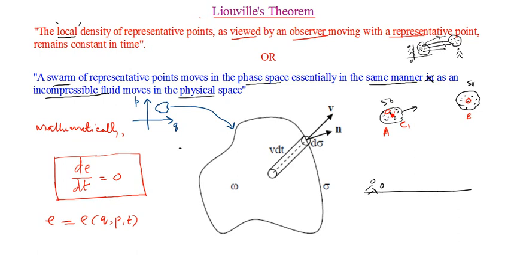Now, let there be some representative points here, right? As I told you, in this region there will be some representative points. These are the accessible region of the phase space. And as time moves, we are focusing on a particular region. As time moves, you know that these representative points will begin to move in any manner. So what I'm doing is that we are considering a particular region of the phase space whose volume is omega.